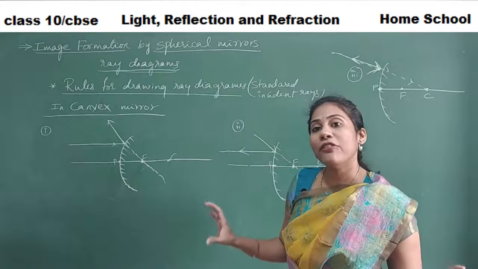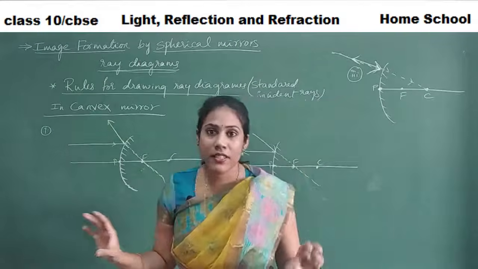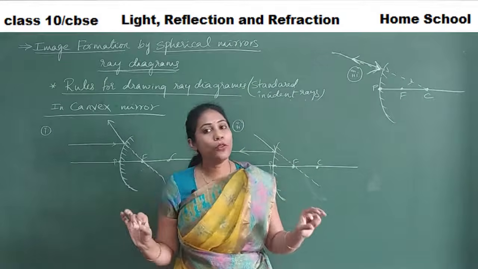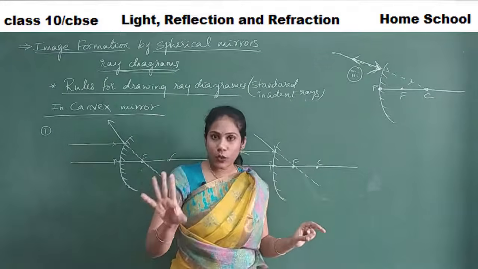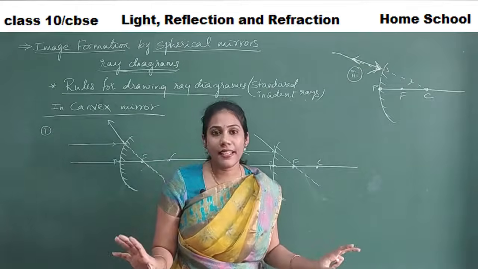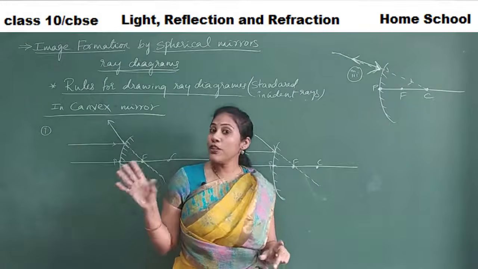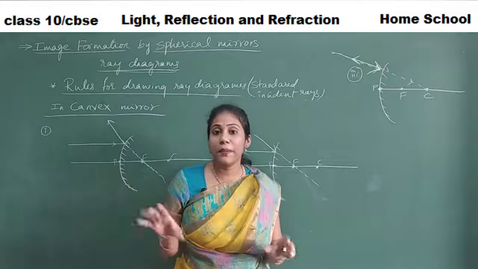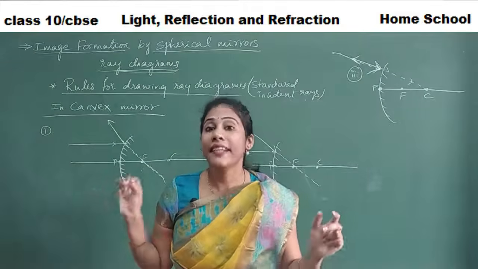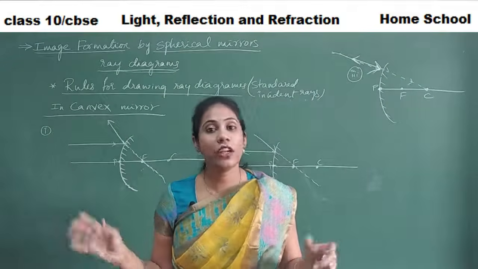Okay, so now we got to know the rules. In total, how many rules have we studied? Three rules. The fourth rule is not necessary, guys. So three rules of concave and three rules of convex, which you have to remember for drawing the ray diagrams of concave and convex mirrors.